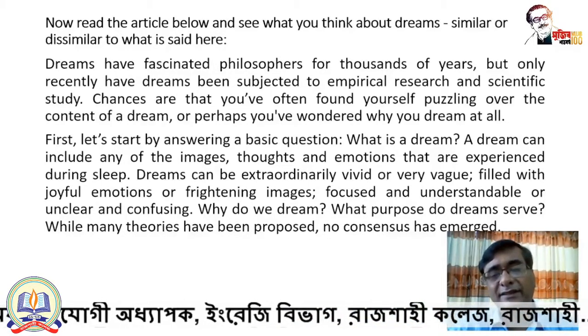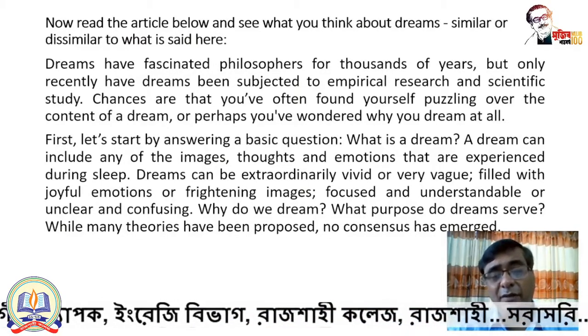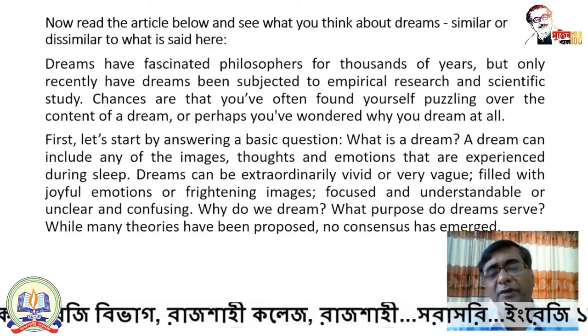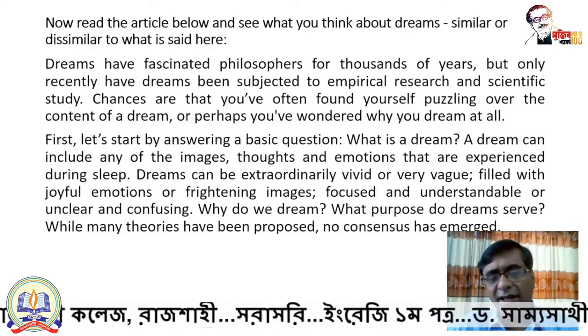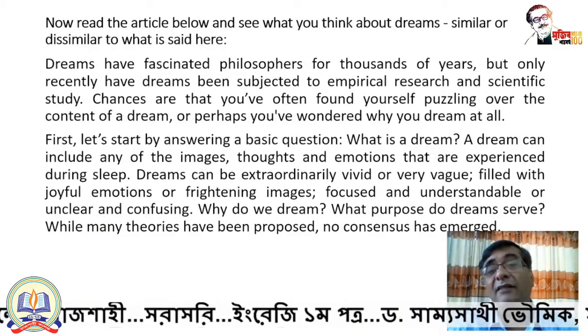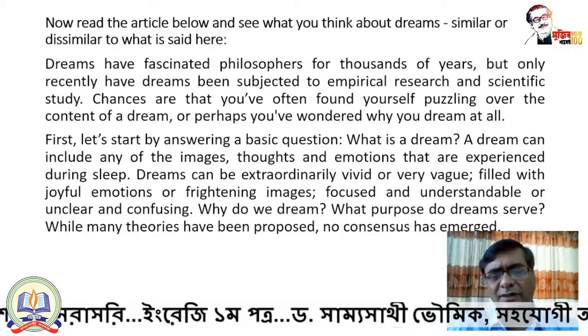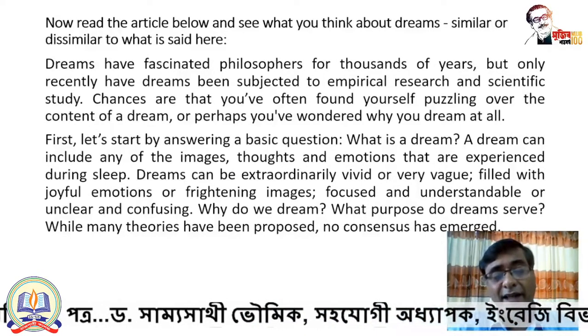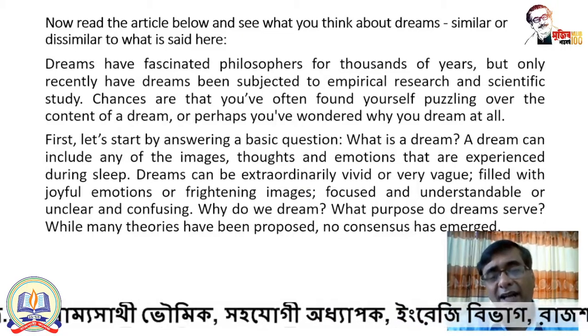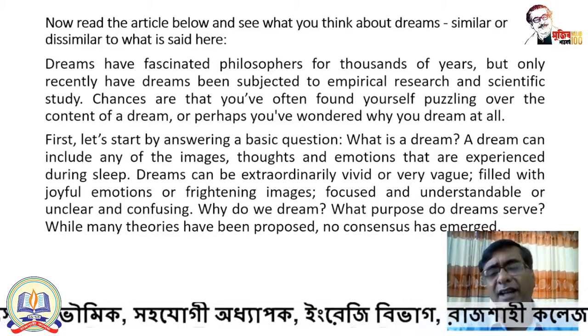Dreams can be extraordinarily vivid. So some dreams are very vivid. Vivid means full of life, as if they happened in reality. Or very vague. Vague means unclear. So some of the dreams you can recollect clearly. It seems that they basically happened in front of your eyes. And some of the dreams are very unclear.